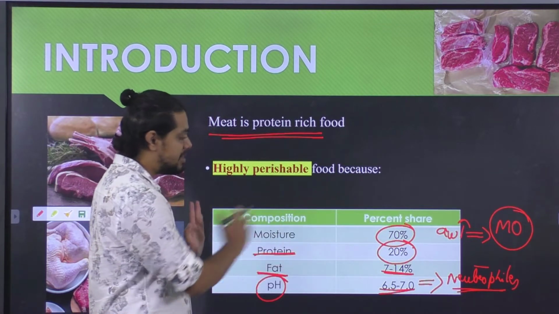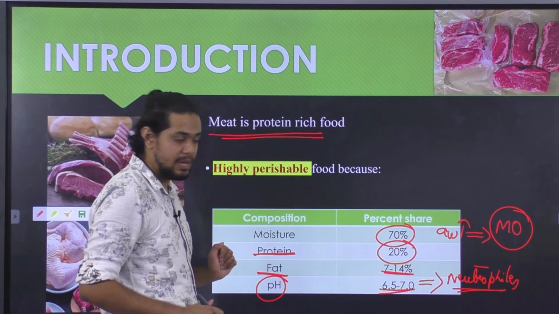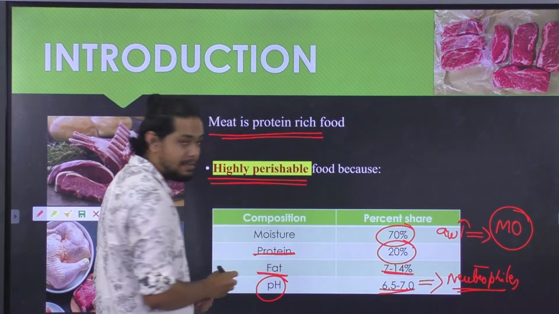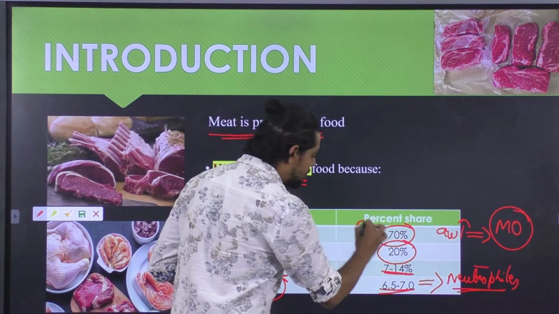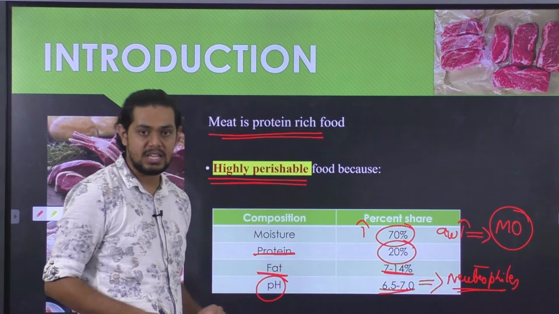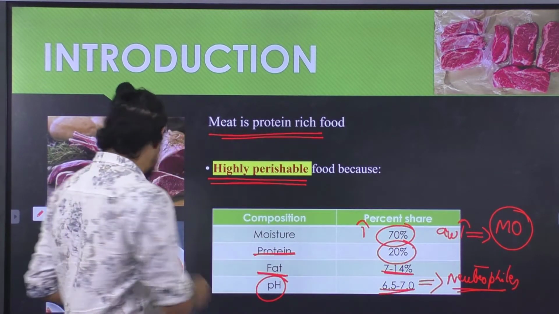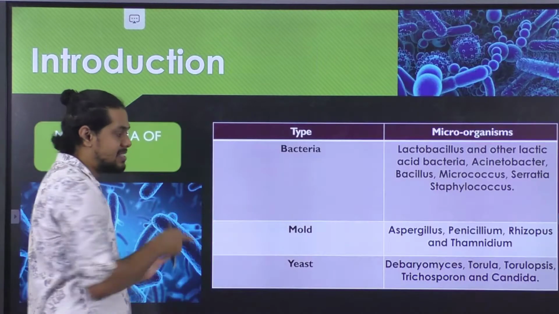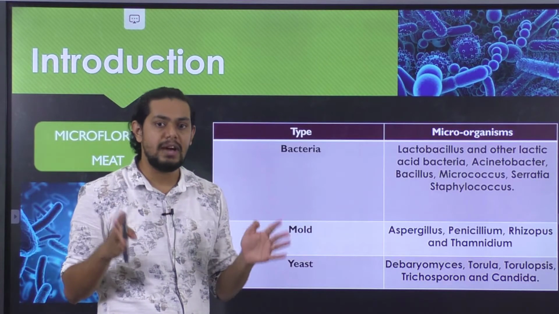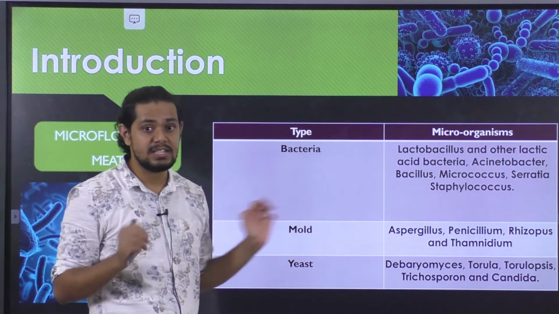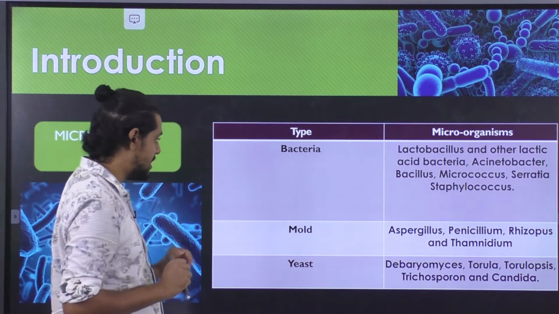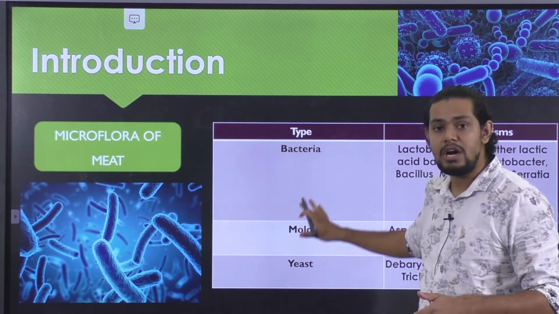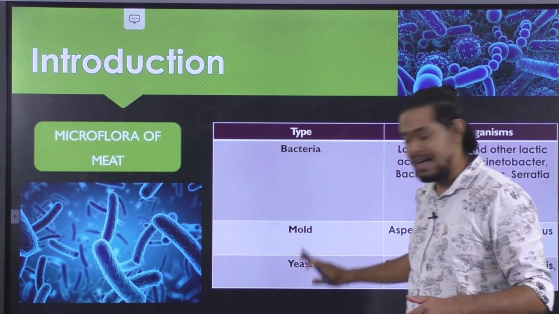So this is the brief composition of the meat as well as meat products, and it is regarded as a highly perishable food product because of the higher amount of moisture content that is present in fresh meat. So this was the brief introduction about the meat. Let us now understand what is the possible microflora that exists in case of meat as well as meat products. In case of freshly cut meat, the possible microflora could be bacteria, yeast as well as mold.